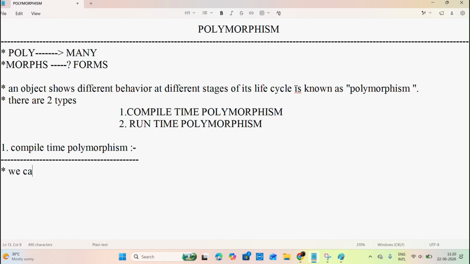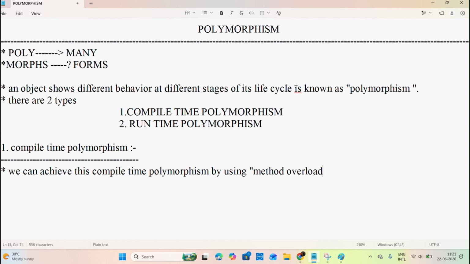Overloading. We can achieve compile time polymorphism by using method overloading.